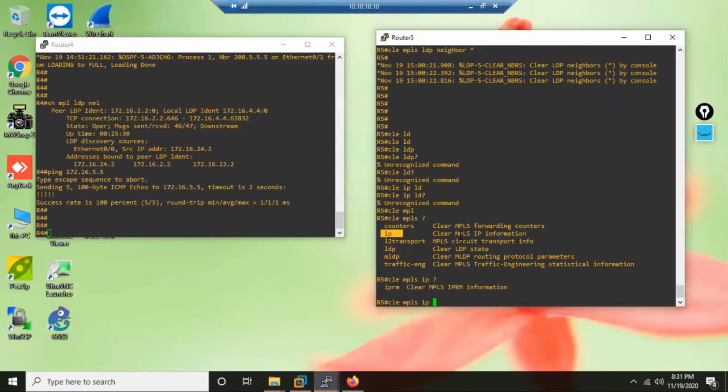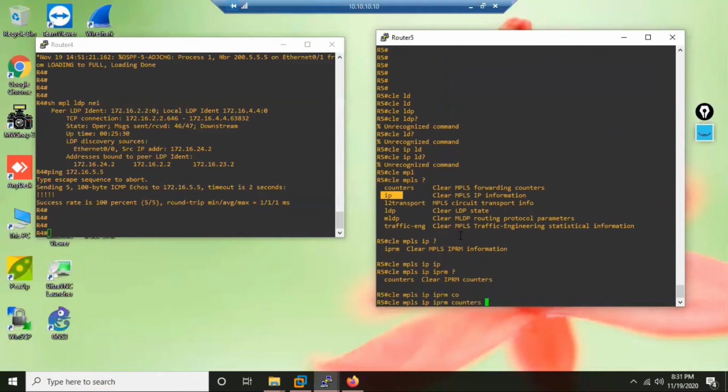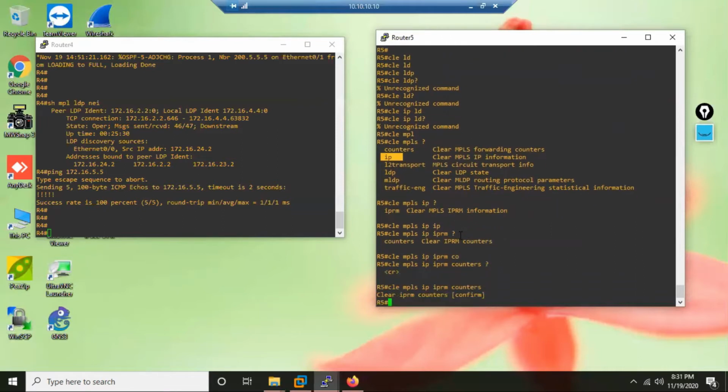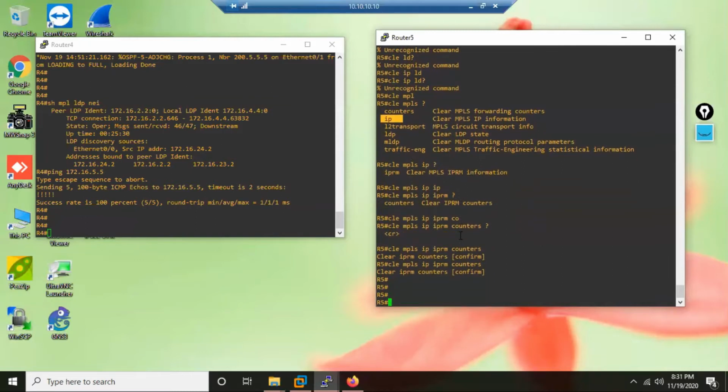Maybe it is talking about something else. Even if I try this also, let us see what it says. It is only counter clearing. Even if I do this, what is happening? Are they forming neighborship?